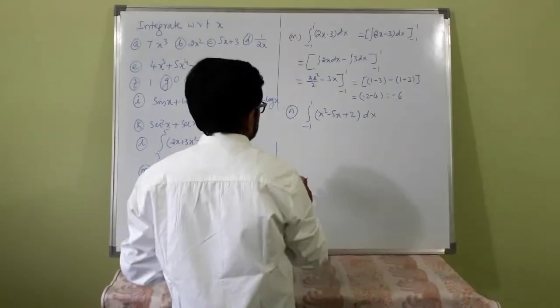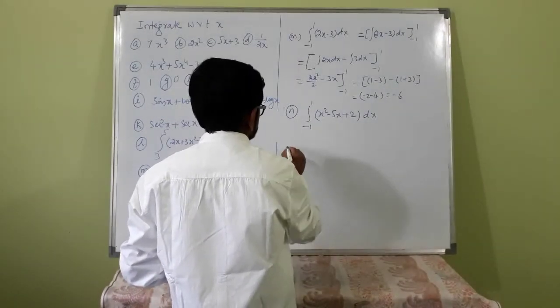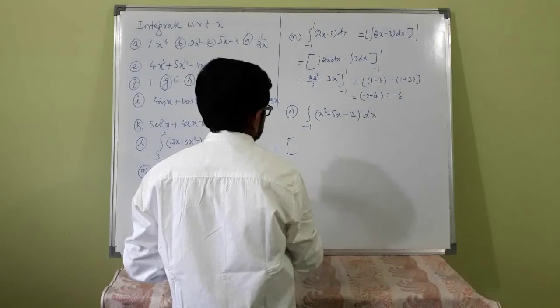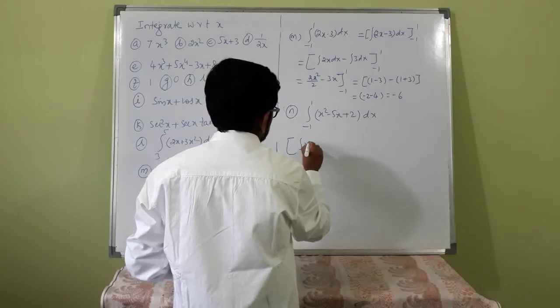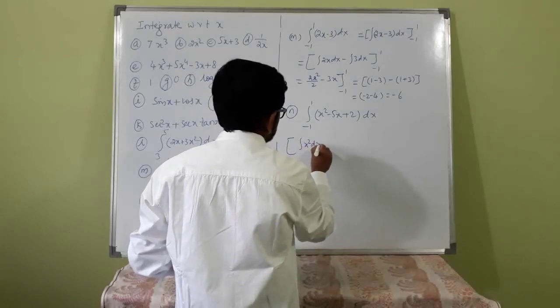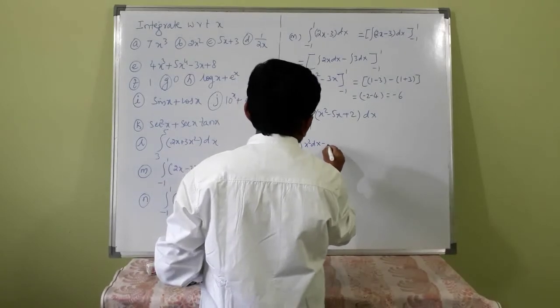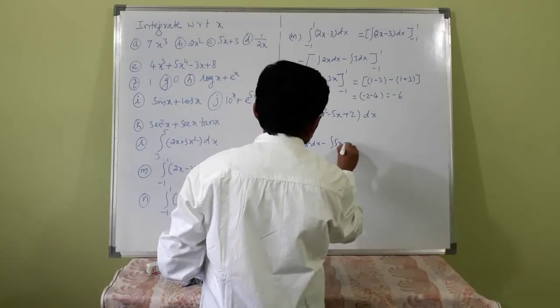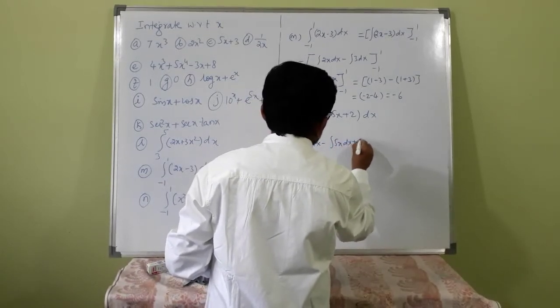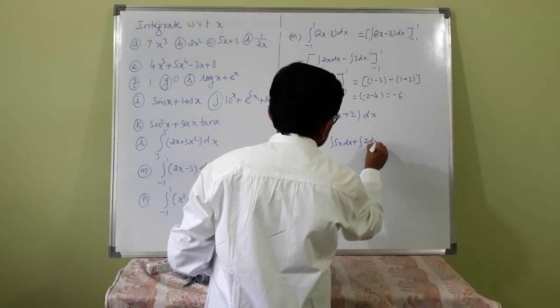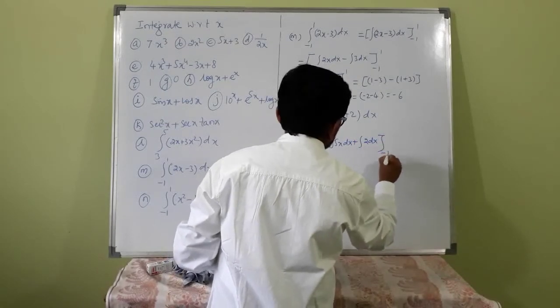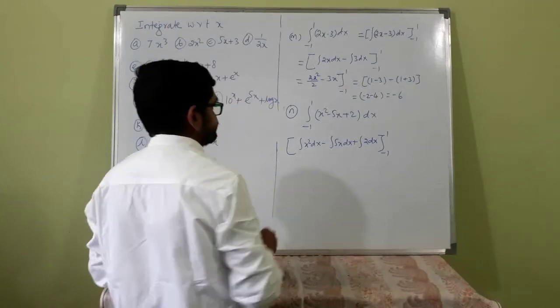Similarly, this one, minus 1 to 1. This is integration of x squared dx minus integration of 5x dx plus integration of 2 dx over the range minus 1 to plus 1.